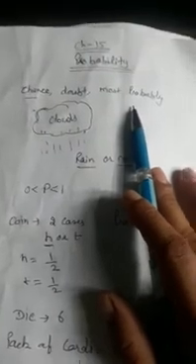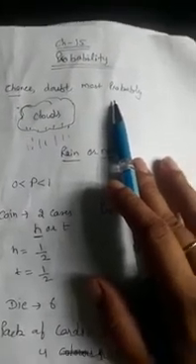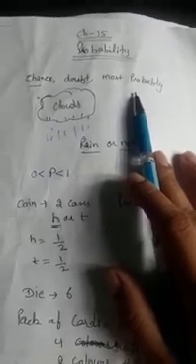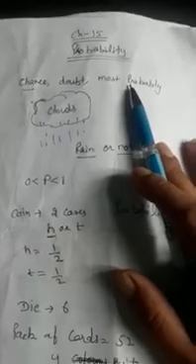After the revision of chapter number 14 statistics, we will start the revision of chapter number 15 probability. This is also part of statistics. Here we will learn about probability. What is probability? As the English word probability suggests, there is some possibility. Suppose there are clouds, then by looking at the clouds you can say today it might rain. May means you are not sure, you are doubtful whether it will rain or not.